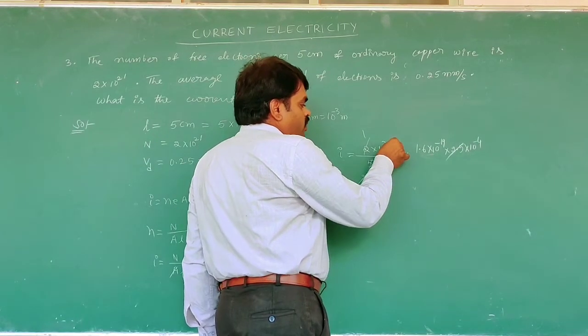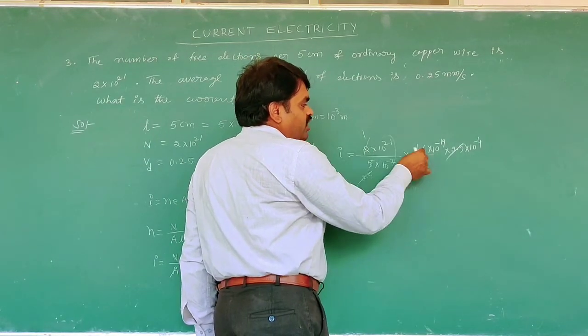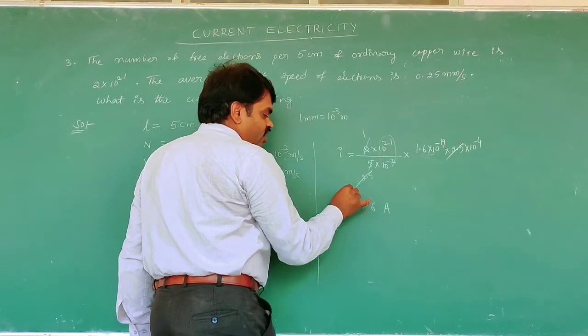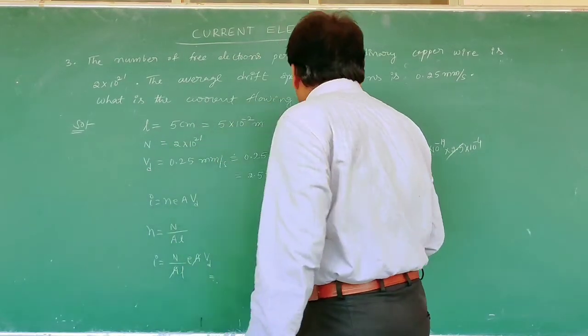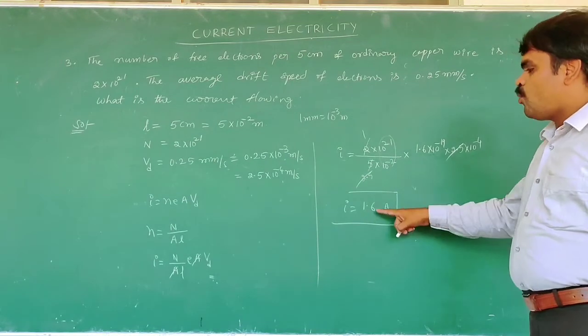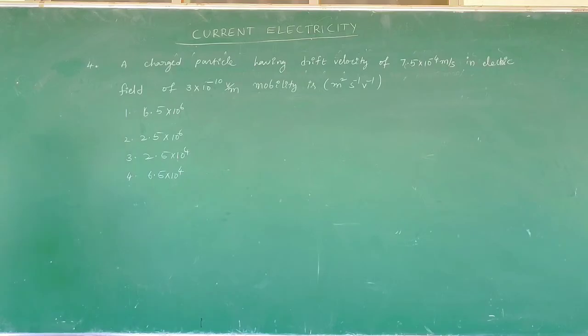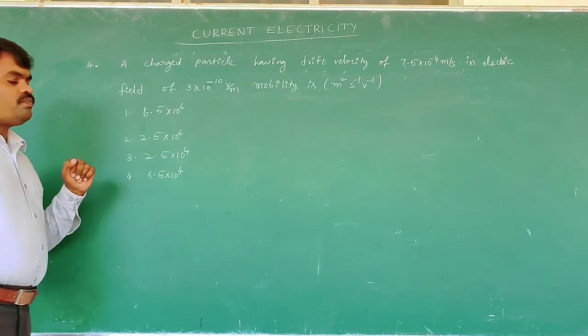Here it goes up, that is 10 to the power of 23. Here 10 to the power of minus 23 gets cancelled. The current flowing through the wire, I, is equal to 1.6 amperes. We are going to discuss the fourth problem.